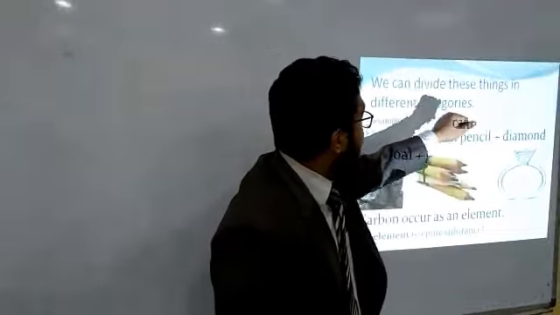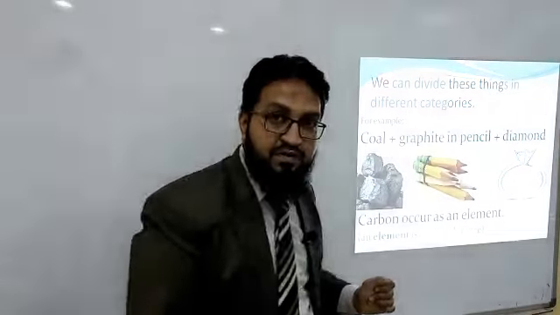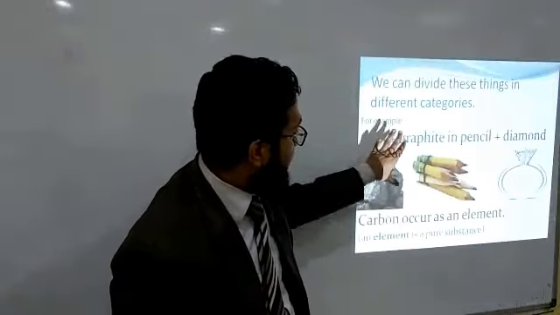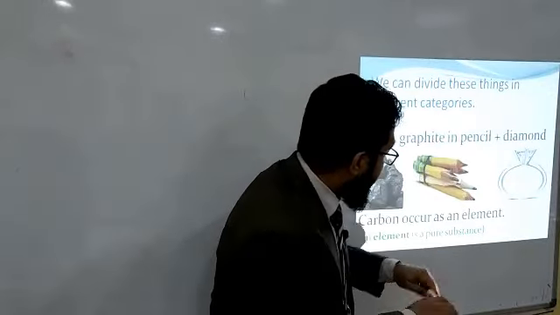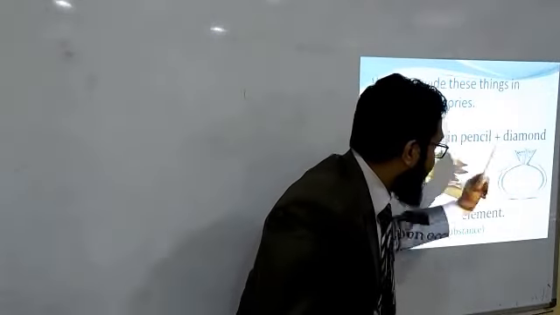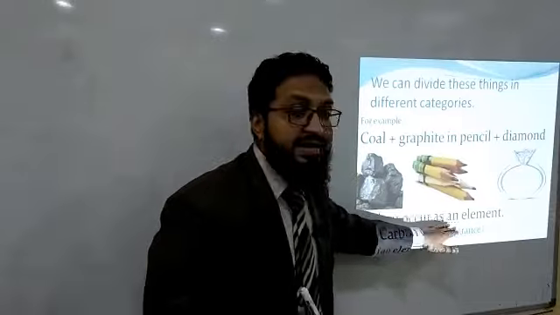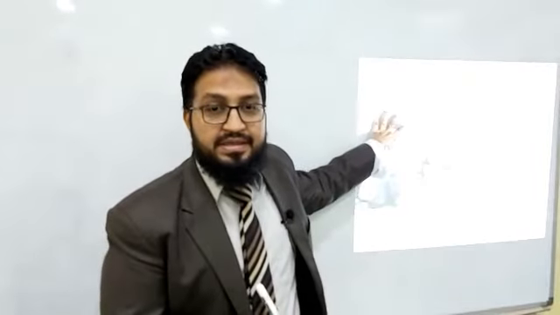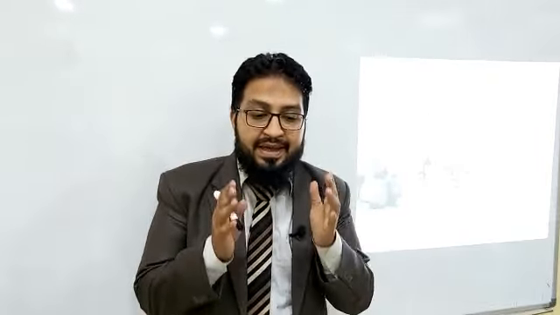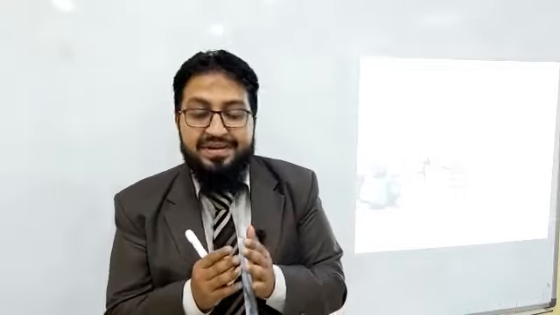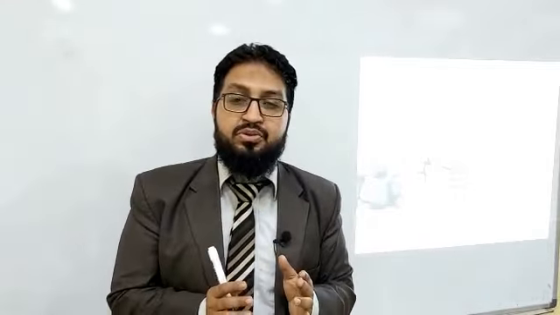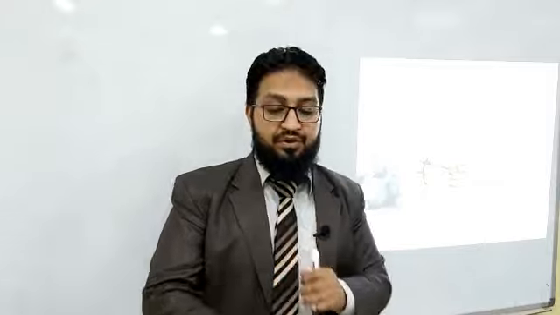We can divide these things into different categories. For example, coal, graphite in pencil, and diamond: in all these things, carbon occurs as an element. So what is an element? An element is a pure substance, meaning without any impurity.